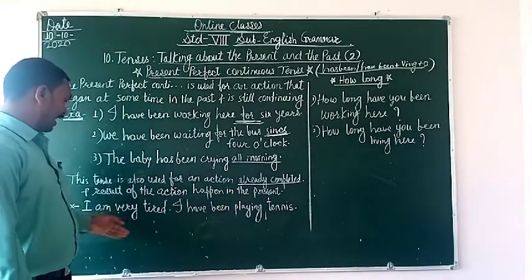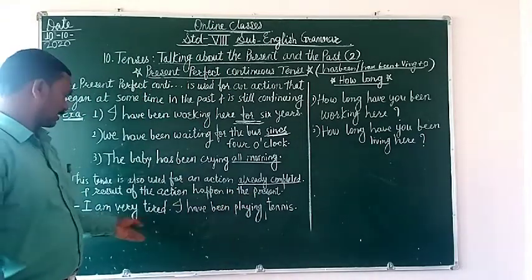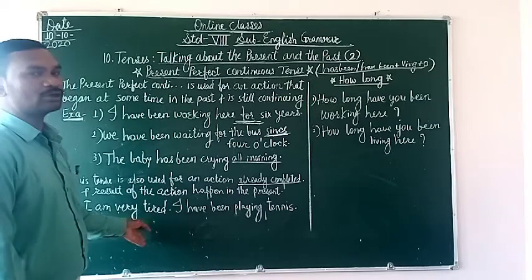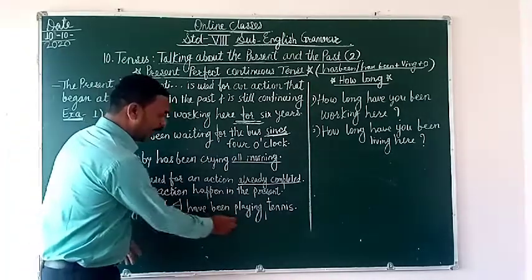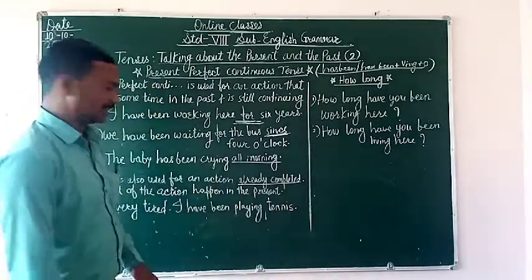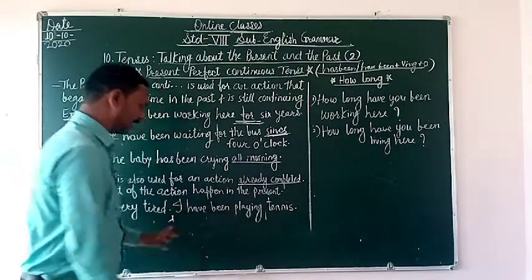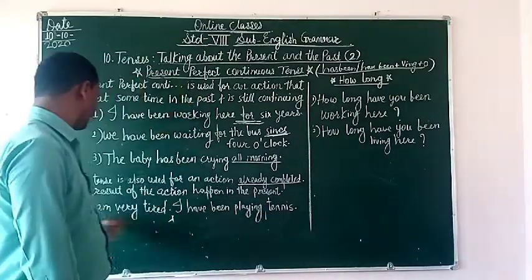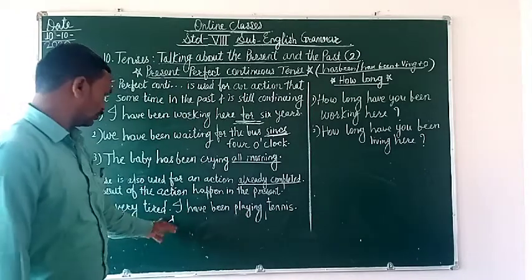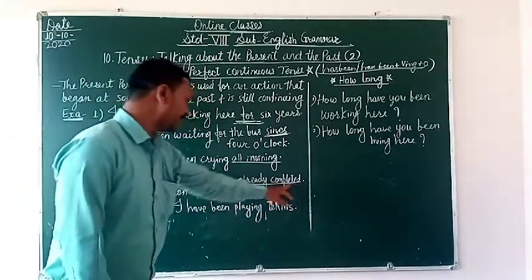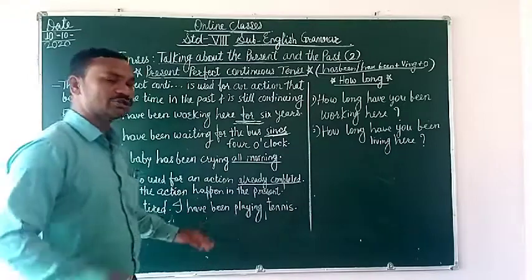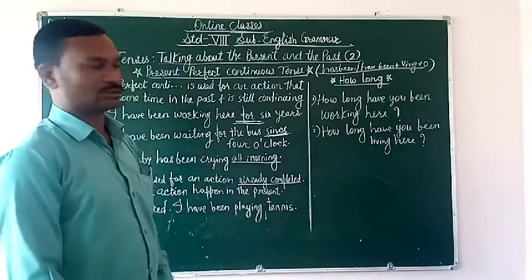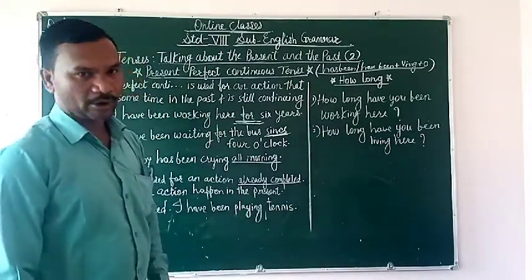Say here, I am very tired. मैं बहुत थक चुका हूँ. I have been playing tennis, because the reason is already given here. मैं टेनिस खेलते आ रहा हूँ. That's why I am very tired. So this is the action completed and this result is showing in the present also. Okay, got it?